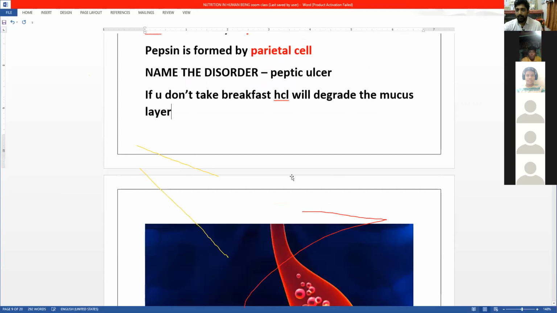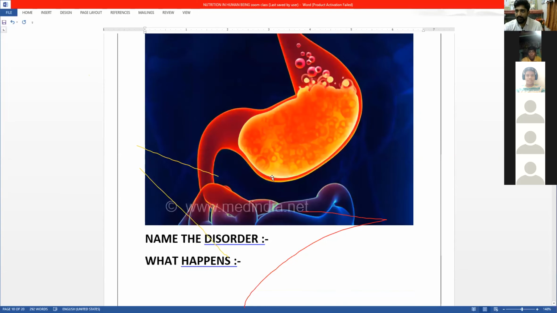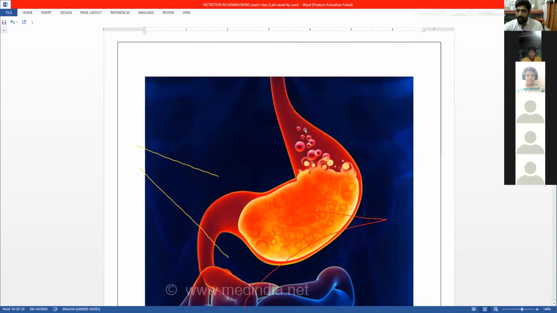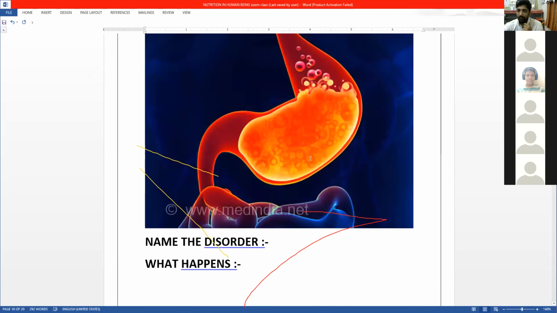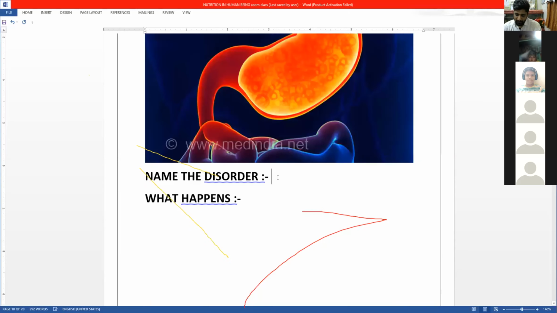Now, what is this disorder where you see the HCl going up? It will be very clear now. It's acidity, or we call it heartburn. What happens is there is a reflux.